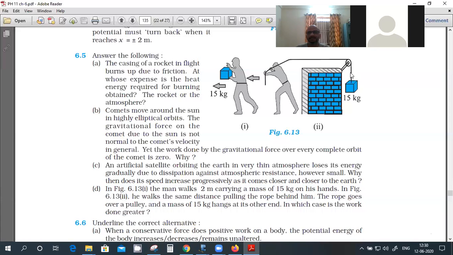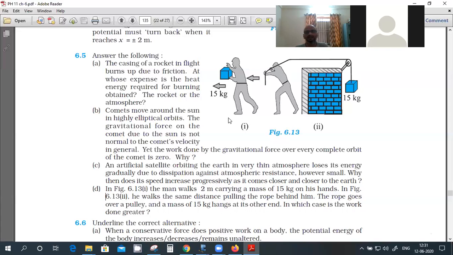See, the tension in the string is 15g, right? And this string is making an angle. No, hold on, don't calculate. The string is making an angle, so this component of the tension I have to take. Suppose this angle is theta, then T cos theta into the distance traveled.